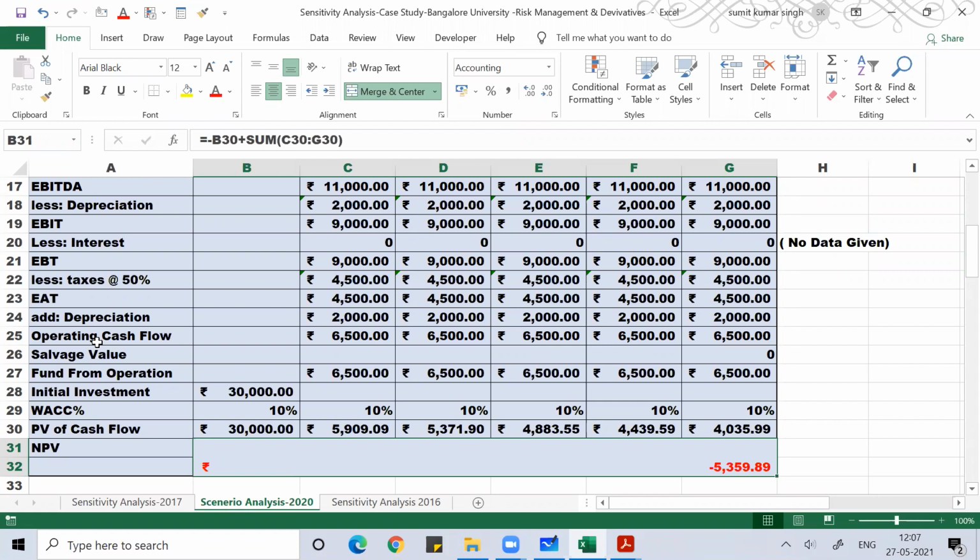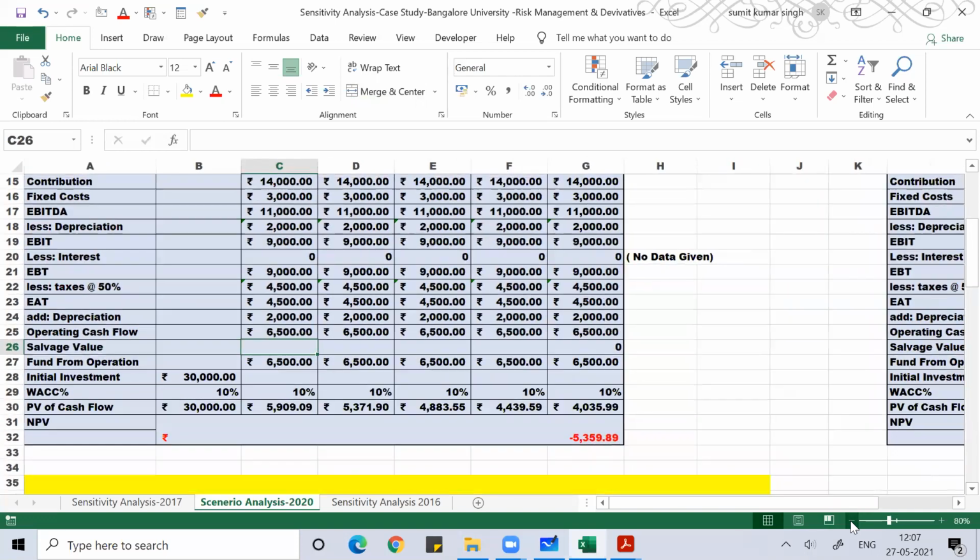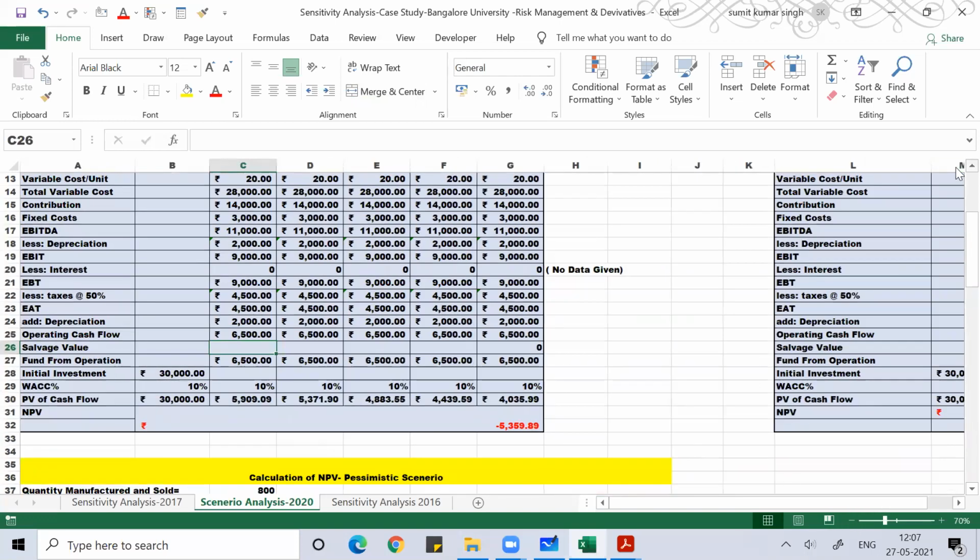Any doubt, anyone, please ask me. Do you want me to repeat any steps? Guys, please reply. If you do not reply, how will I get to know your understanding, what your thought process is? Anyone, any step you want me to repeat? You understood how I calculated the NPV. Do you want to see some part? Can I make it smaller?